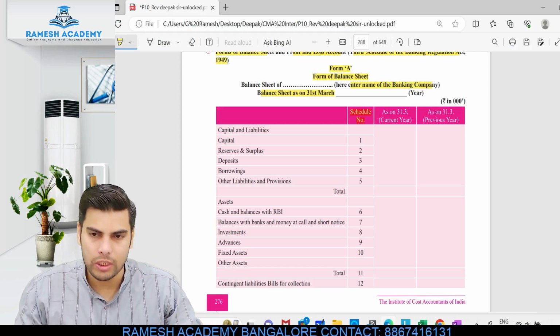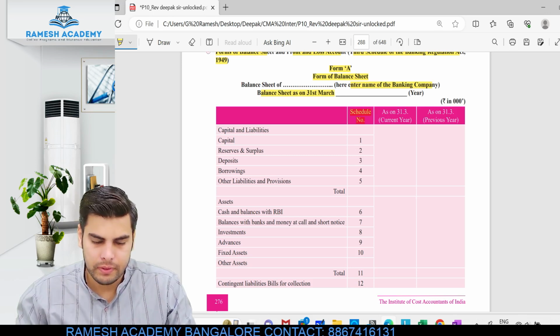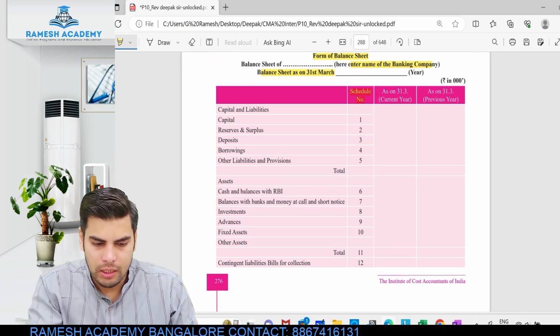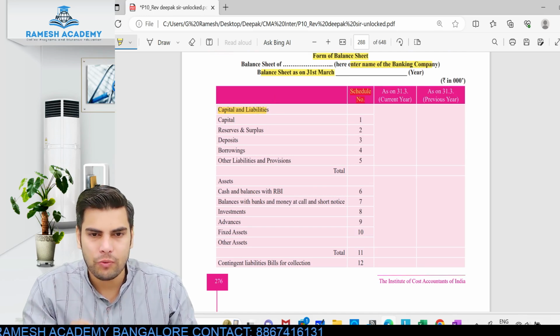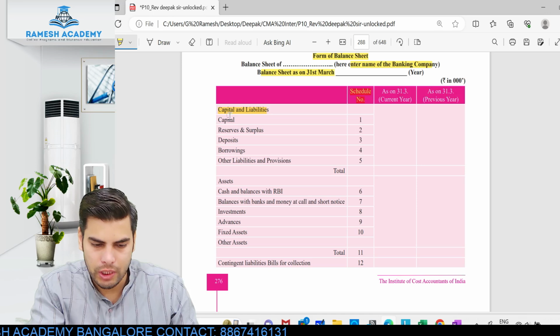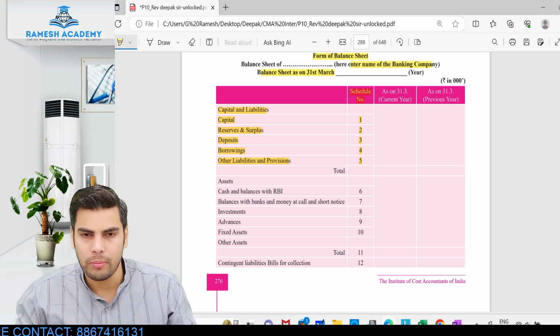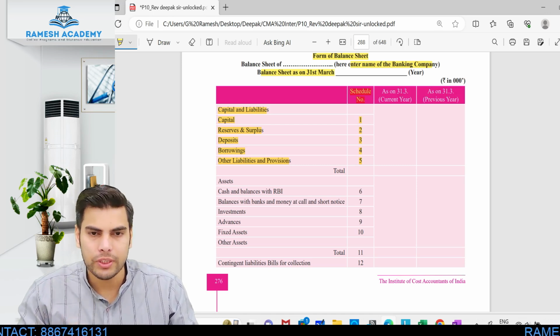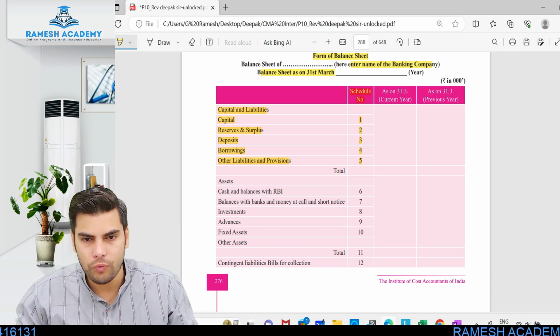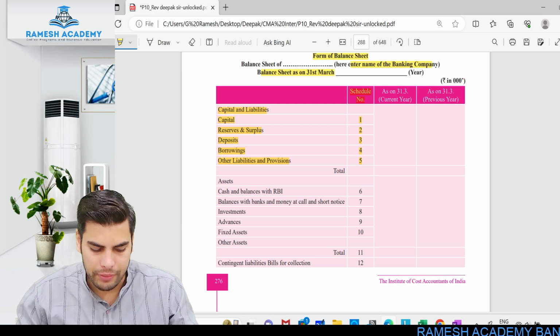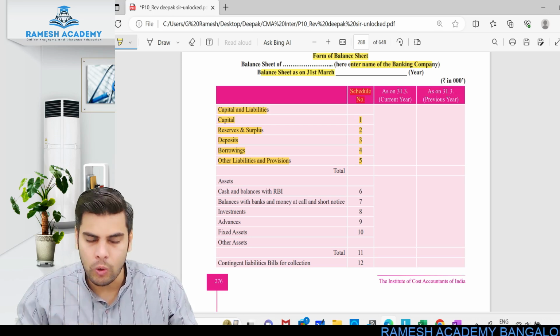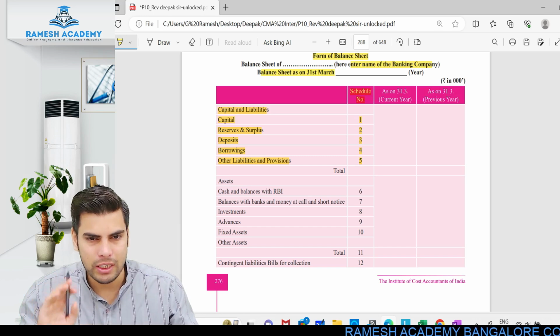Okay, so let's look into this particular format. Alright, so let's look into this. So balance sheet, the first thing would be capital and liabilities as usual. Okay, so capital, reserves and surplus, deposits, borrowing, other liabilities and provision, and you will have to remember these particular schedule number. Schedule 1 stands for capital, Schedule 2 reserves and surplus, Schedule 3 would be with respect to deposits, Schedule 4 will be with respect to borrowings, and then Schedule 5 will be with respect to other liabilities. 1 to 5 it is liabilities.